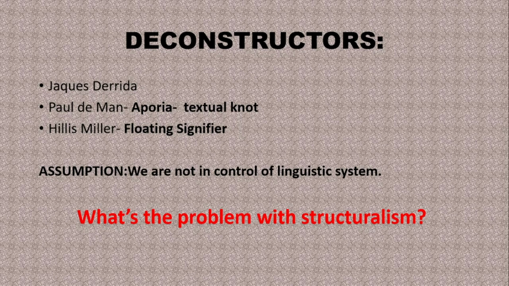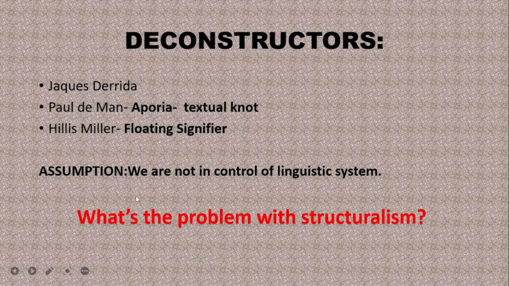Then we have Hillis Miller. He coined the term floating signifier. Floating in the sense that we cannot get any stable meaning out of the language, the sign. That means the signifier is always floating. That means language is always a mystery. That's what he tried to convey by this word, floating signifier. So the assumption of the deconstructors is that we are not in control of the linguistic system. We are not in control of language because the sign will always be floating.